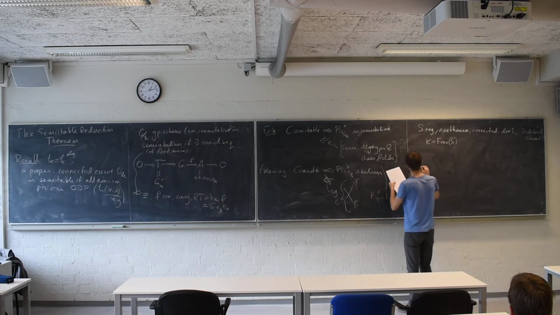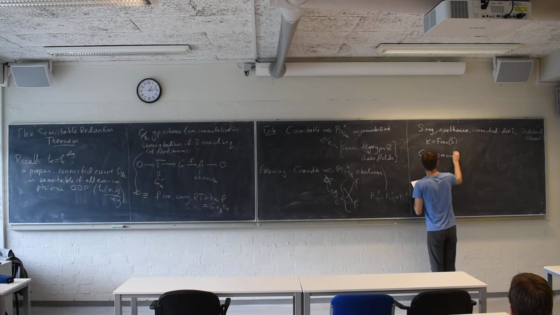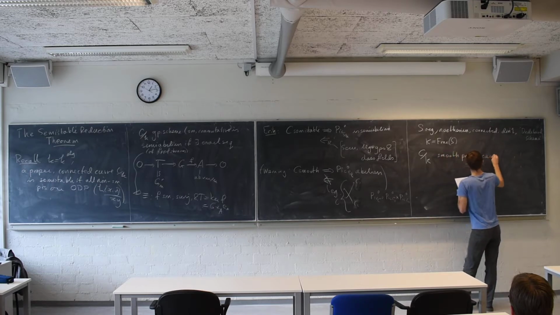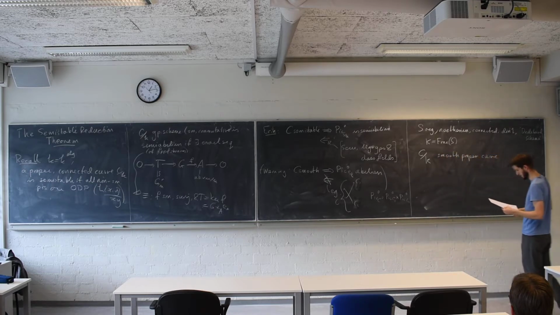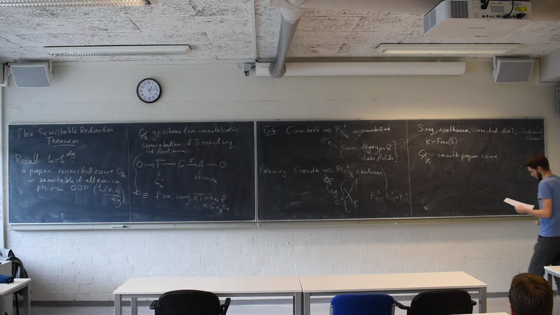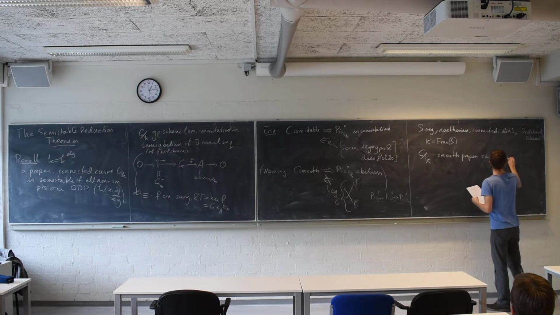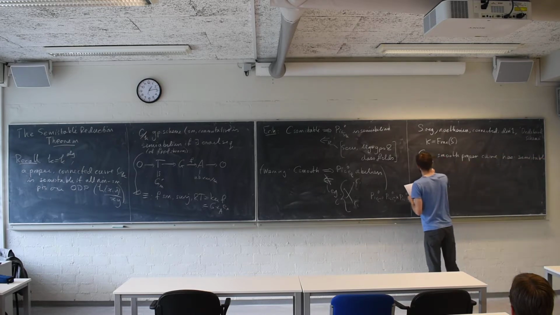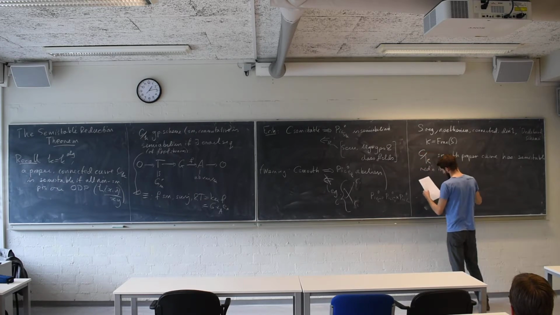Okay, so let's suppose we have C over K, a smooth proper curve, say geometrically connected. So it has semi-stable reduction if there exists a model that is a semi-stable model.